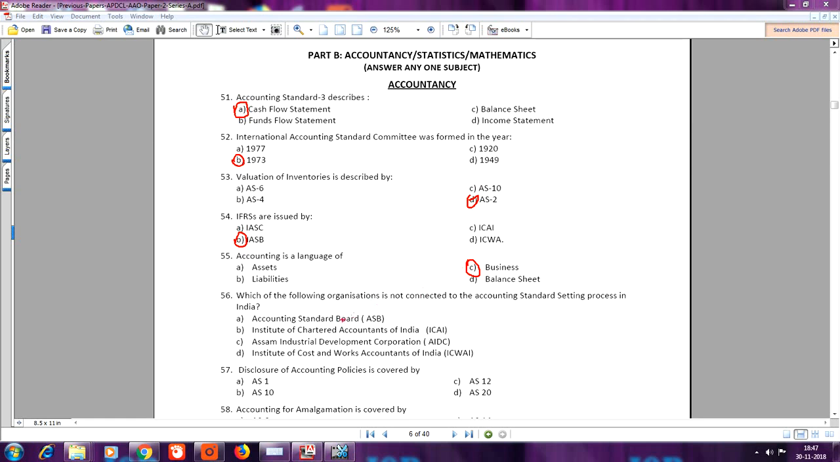Question number 56. Which of the following organizations is not connected to the accounting standard setting process in India? Here the answer is C, Assam Industrial Development Corporation, AIDC. Question number 57. Disclosure of accounting policies is covered by. Answer is A, AS 1.